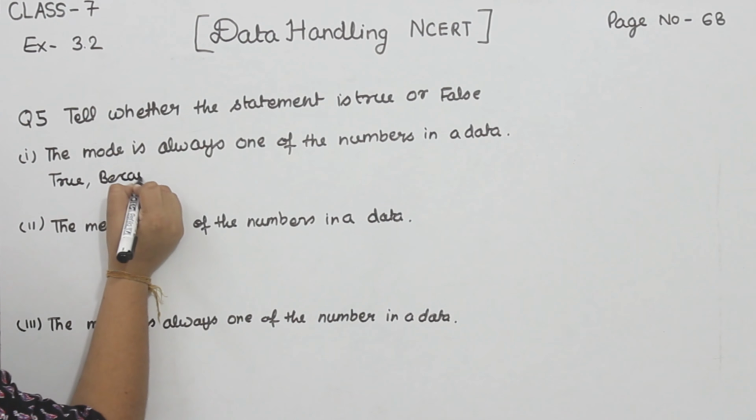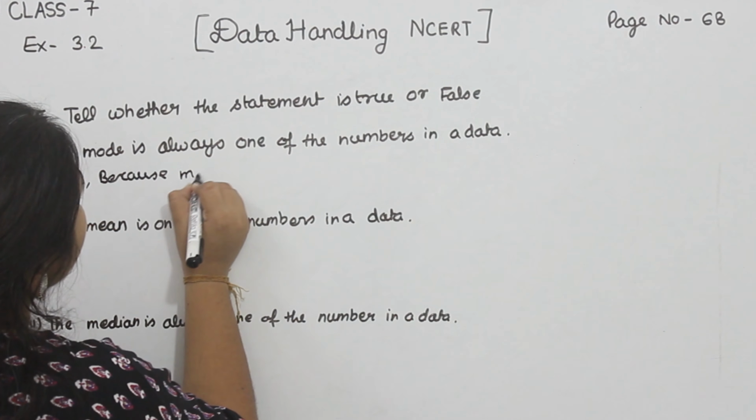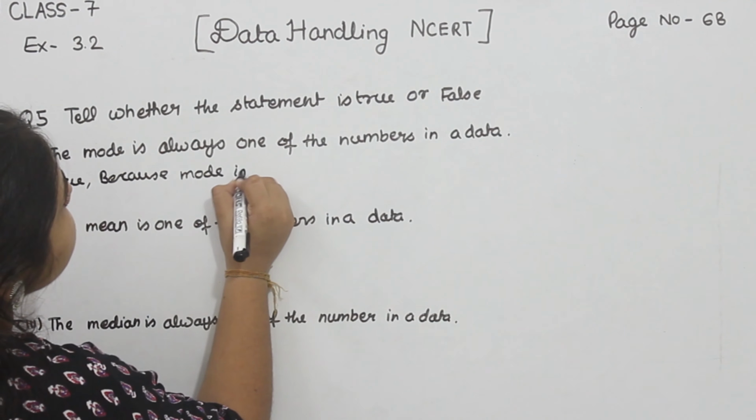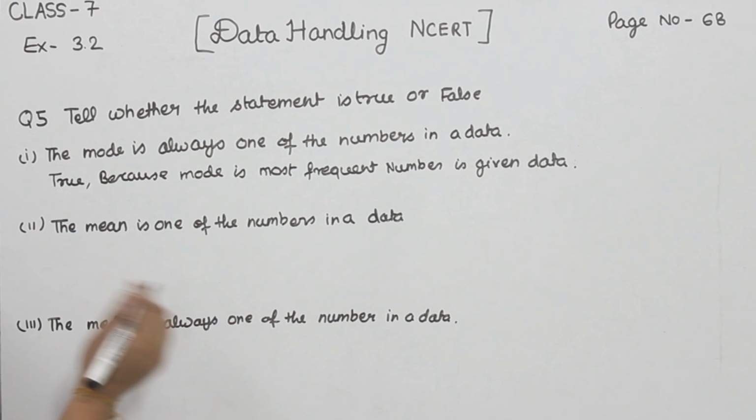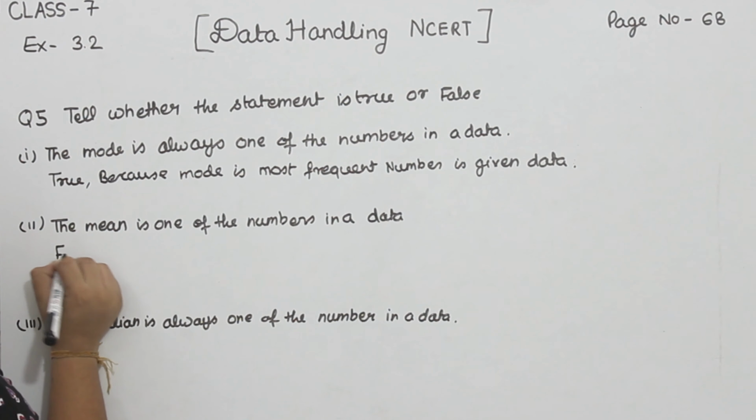Because mode is the most frequent number in the given data. Now part 2, the mean is one of the numbers in the data. So this is false.